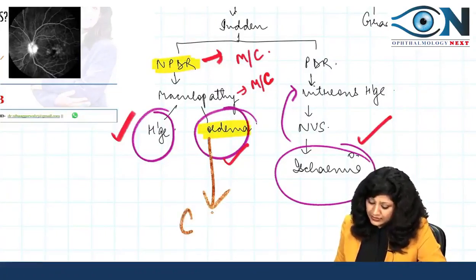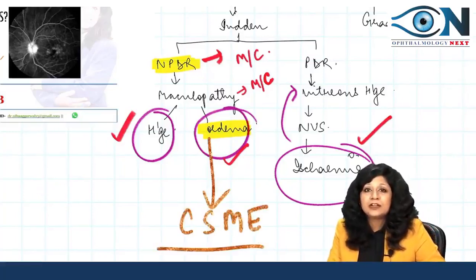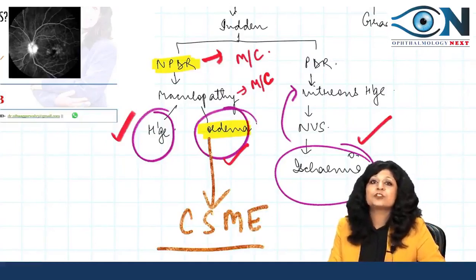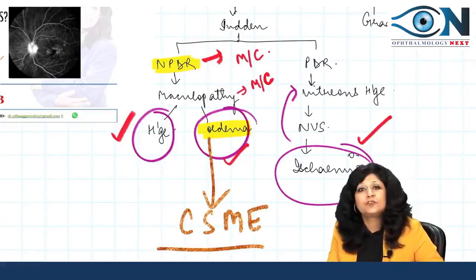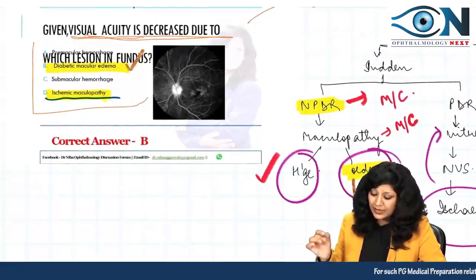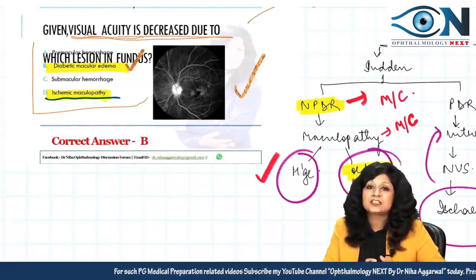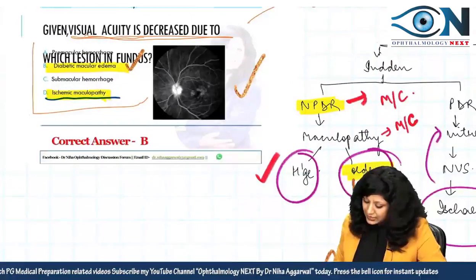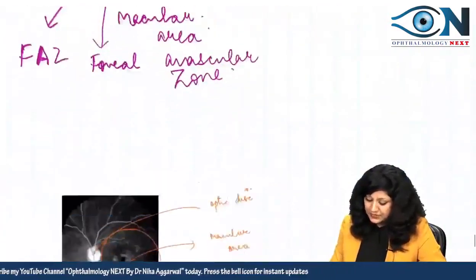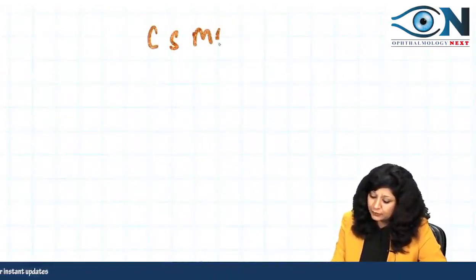It is actually clinically significant macular edema. It is the clinically significant kind of macular edema which is the most common cause of sudden vision loss in a patient with diabetic retinopathy. So in that way also I think the answer should be diabetic macular edema, and if this image was given, it is very sure that the answer is macular edema. Now, what is actually this clinically significant macular edema?